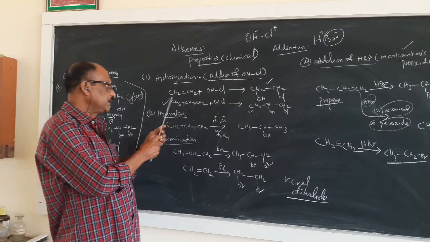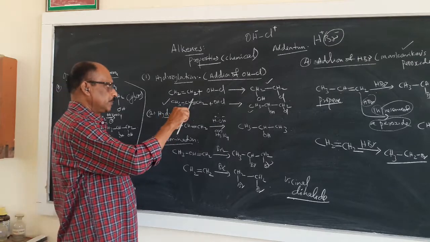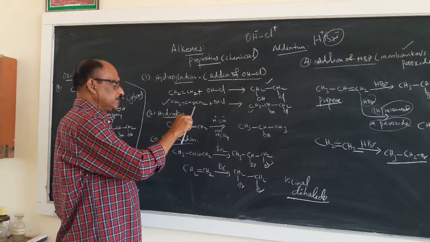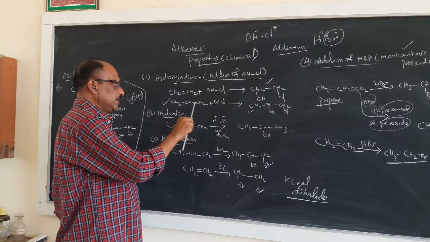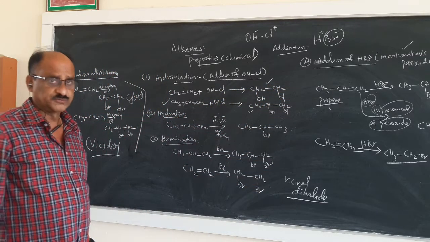But if you take an unsymmetrical alkene, this is propene, the double bond is attacked here by OHCl according to Markovnikov's rule.